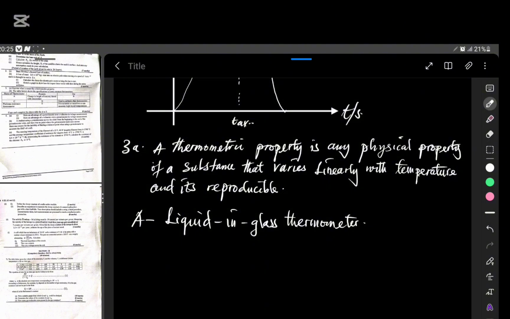The liquid could be mercury or alcohol, and it is the length of the mercury thread or the alcohol thread or stem.